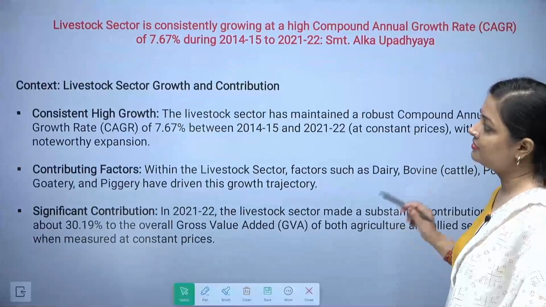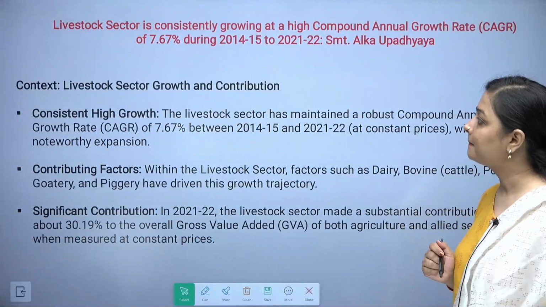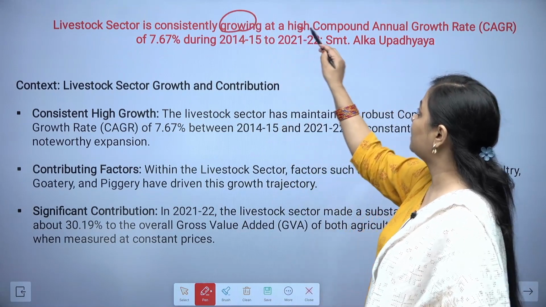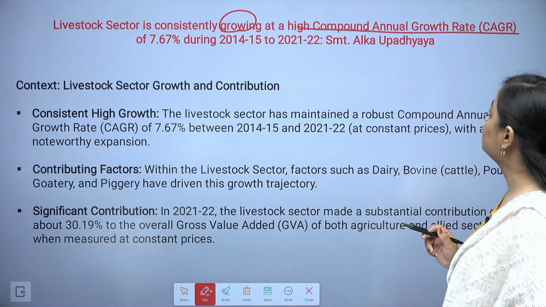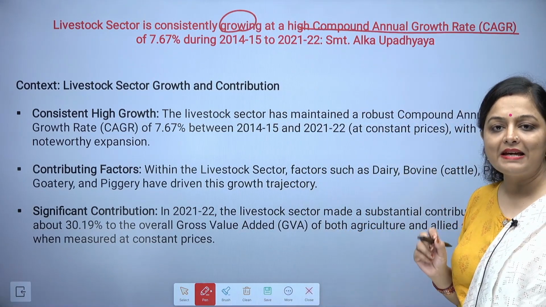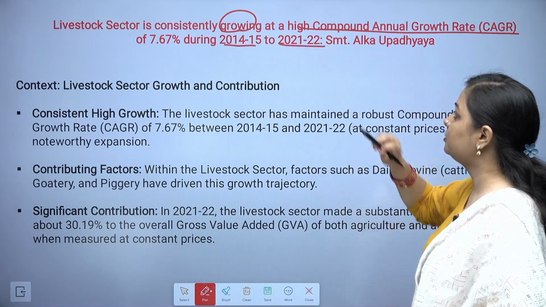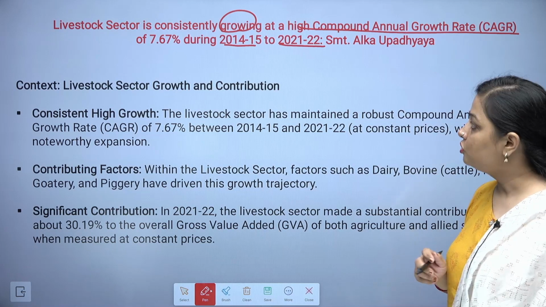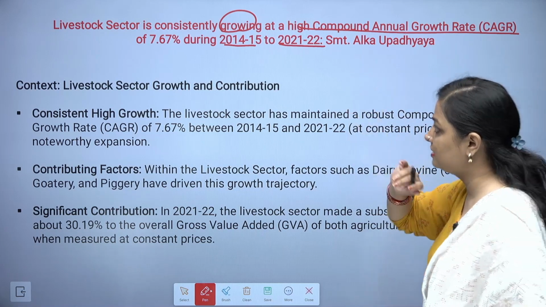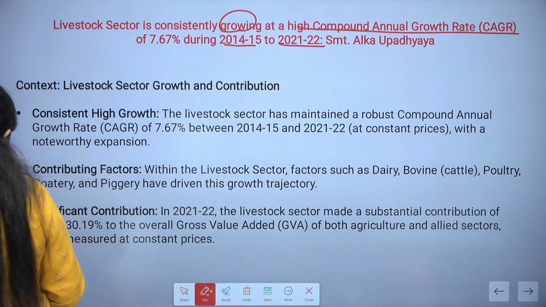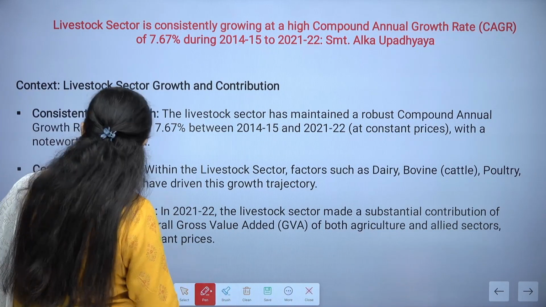Now the next one is related to livestock. The livestock sector is consistently growing at a high compound annual growth rate of 7.67% during 2014-15 to 2021-22. This is what has been provided, this kind of information has been provided by the government, right?